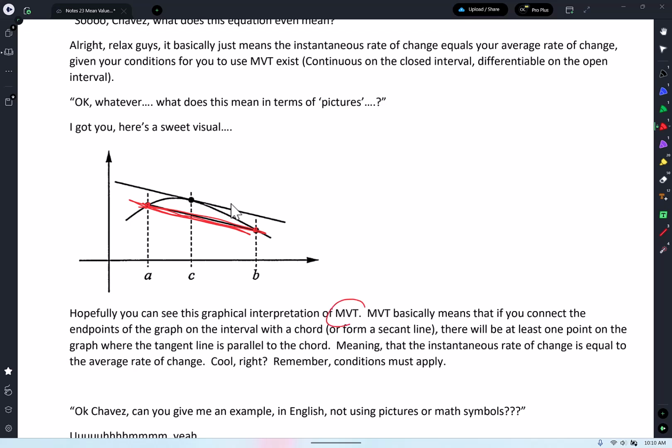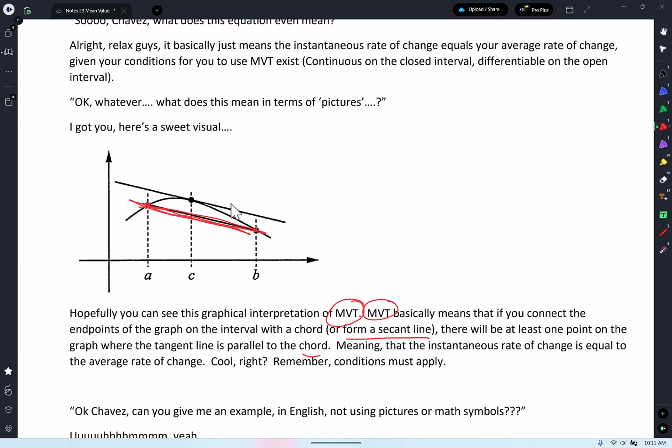I have such a bad habit of saying MVT all the time, of writing the acronym instead of saying it. The mean value theorem basically means that if you connect the endpoints of the graph on the interval with a chord, a secant line, there will be at least one point on the graph where the tangent line is parallel to the chord, meaning that the instantaneous rate of change is equal to the average rate of change. So that's all it means, guys. Your secant line has a tangent line that is parallel to it.